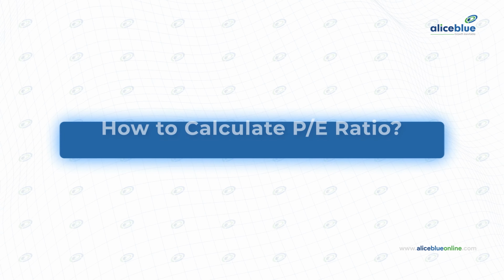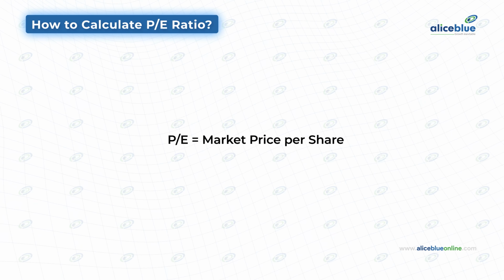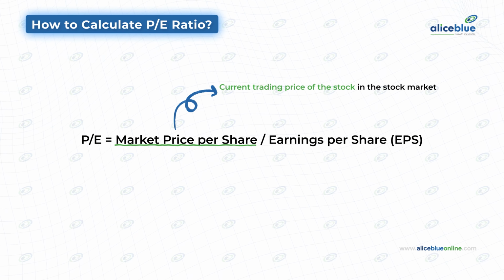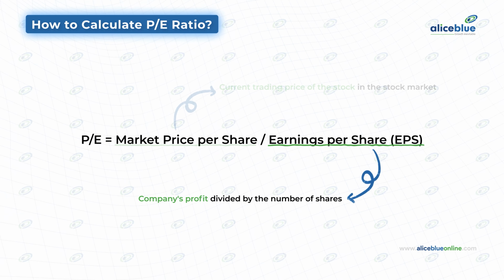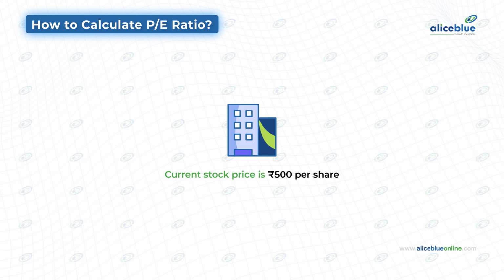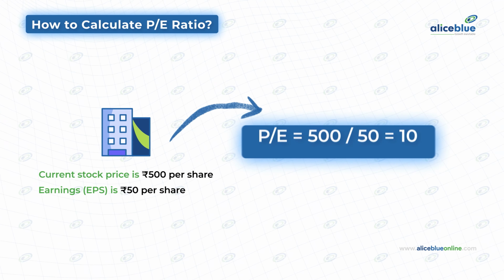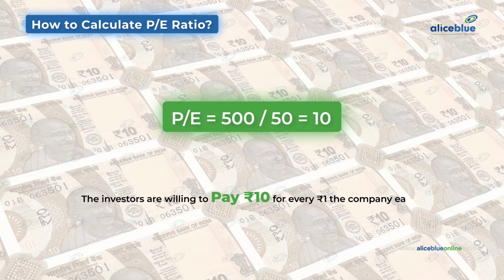Now let's talk about how to calculate the PE ratio. To calculate the PE ratio, divide the stock's current market price by its earnings per share. The current market price is the current trading price of the stock in the stock market, and EPS is the company's profit divided by the number of shares. For example, if a company's current stock price is 500 rupees per share and the company's earnings per share is 50 rupees, we get a PE of 10, meaning the investors are willing to pay 10 rupees for every 1 rupee the company earns. Keep in mind that to estimate the true value of stocks, PE ratio alone won't be enough.